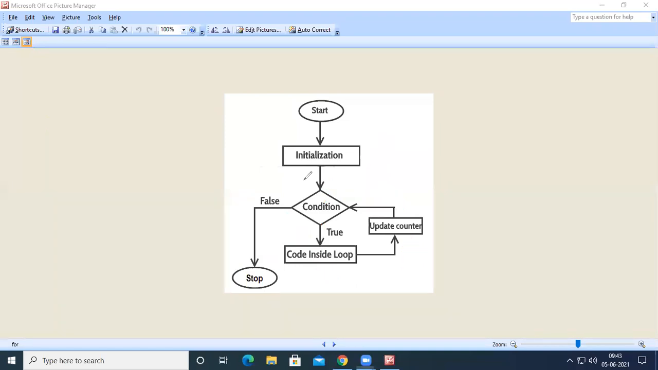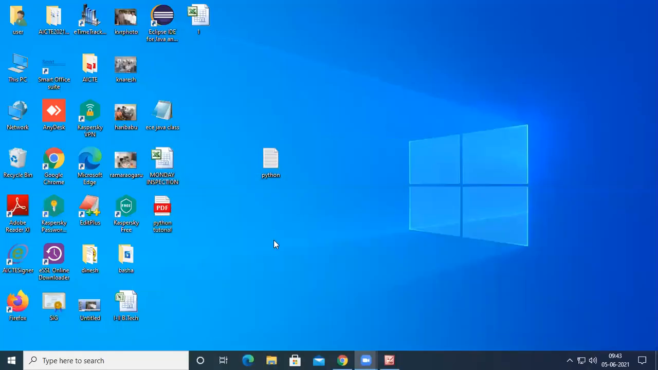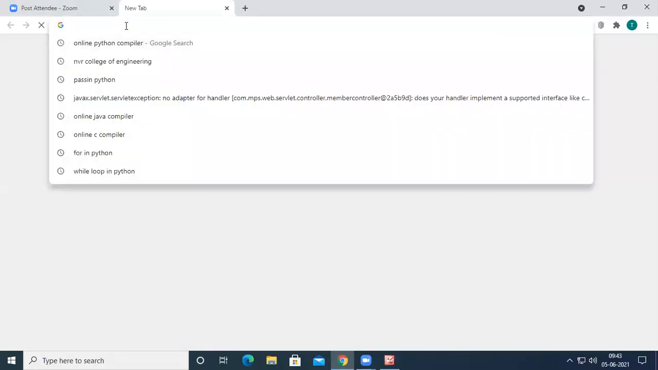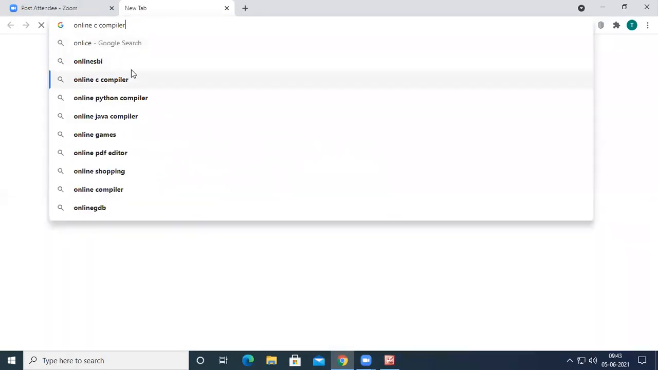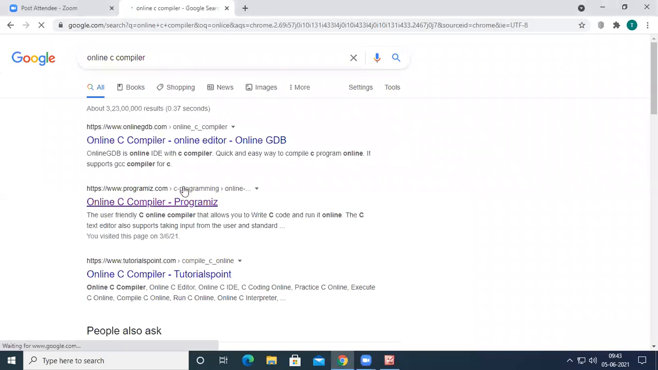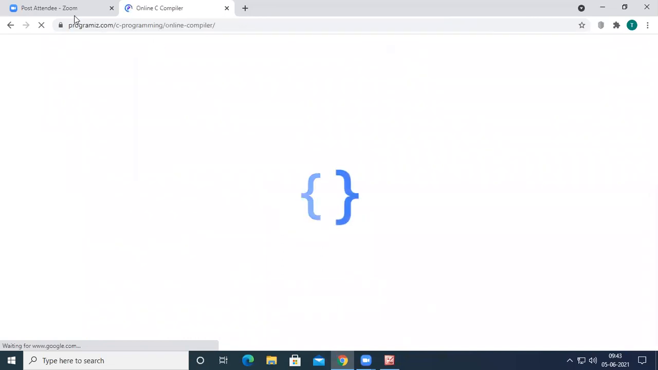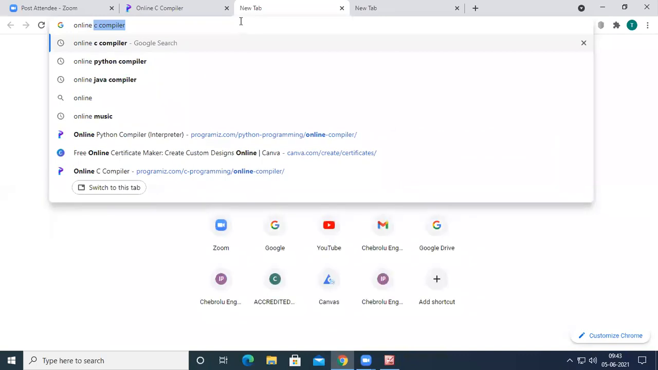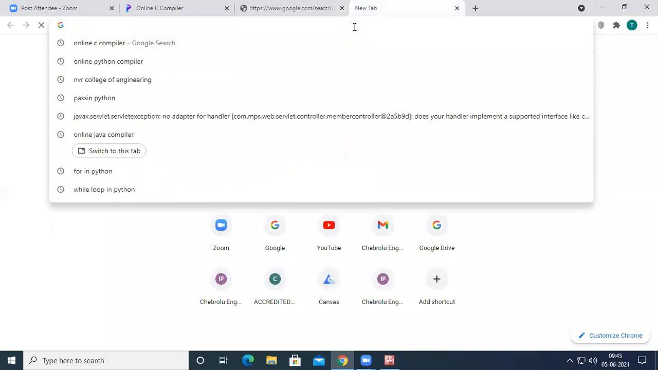Now let us look at some examples of the for loop. For this, I'm going to take an online C compiler to do a C program, then an online Java compiler, and then an online Python compiler.